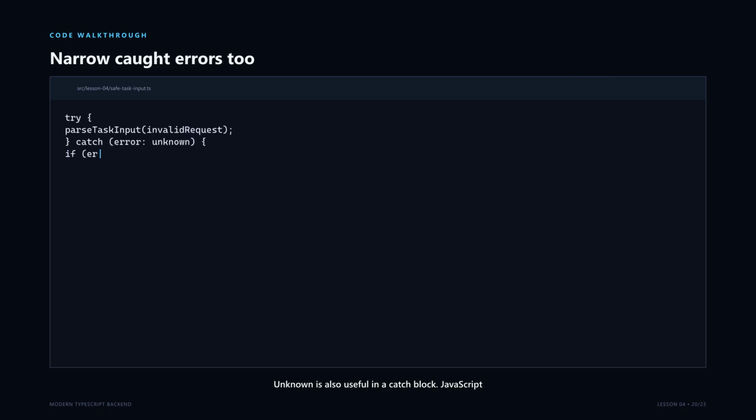Unknown is also useful in a catch block. JavaScript allows code to throw many kinds of values, not only error objects. Before reading message, we use instanceof Error. Unlike an interface, Error is a real JavaScript class available at runtime, so instanceof can examine the prototype chain. Inside the branch, error is narrowed and message is safe. Use typeof for primitive categories, Array.isArray for arrays, equality for exact values, and instanceof when a runtime class relationship is meaningful.